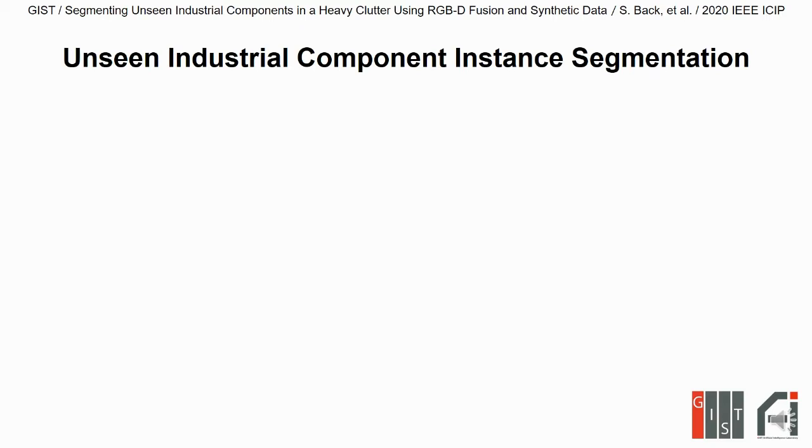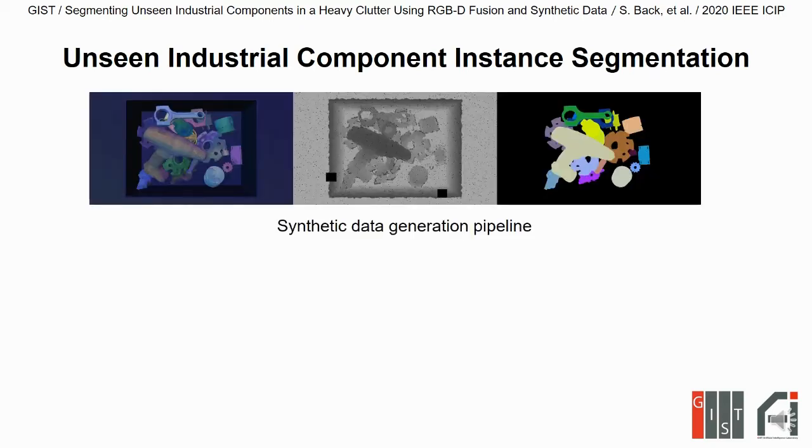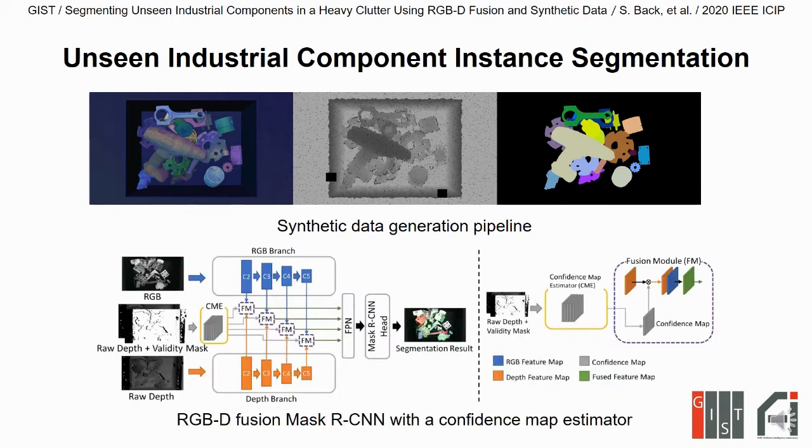In summary, we present a synthetic data generation method that simulates an industrial bin environment by randomizing textures and adding depth noise. Also, we propose an RGB diffusion Mask R-CNN with a confidence map estimator, which exploits reliable depth information in multiple feature levels. We demonstrate that our method, which uses only synthetic data, could be an effective solution for unseen industrial components segmentation.